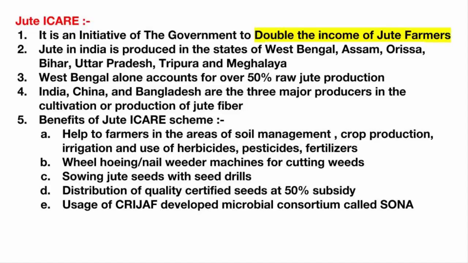This will in turn lead to additional income for the farmers between Rs 9,000 to 11,000 on 1 hectare of land, as fiber can be extracted easily from the whole plant. So you see the labor cost is also reduced. It does not affect any plant, animal, fish or human life. You see, it is a sustainable method of jute production. So these are some of the initiatives and scientific methods that have been implemented under this scheme, Jute ICARE.